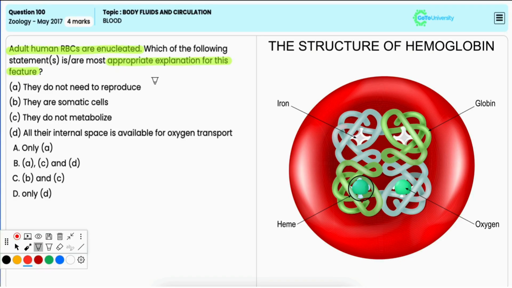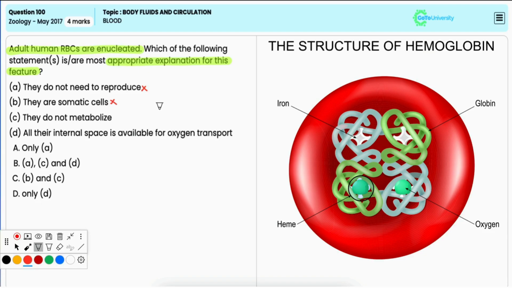Now, while this is true for RBCs because they do not reproduce, this is not the reason that the nucleus is absent. Hence, it is incorrect. Option B, they are somatic cells. It is also incorrect because being somatic cells is not sufficient to explain that the nucleus should be absent, because most somatic cells in the human body do have a nucleus.